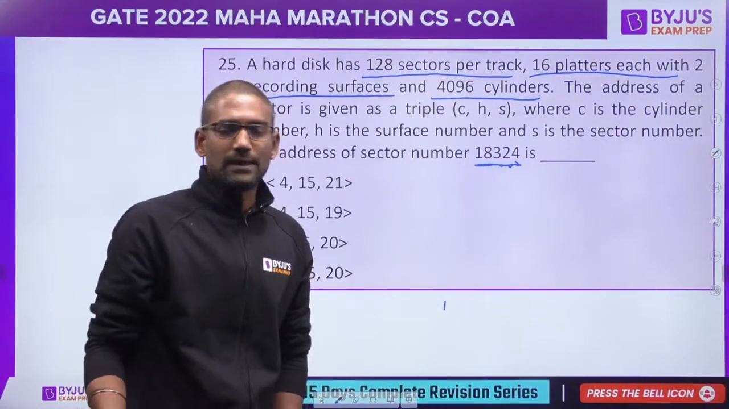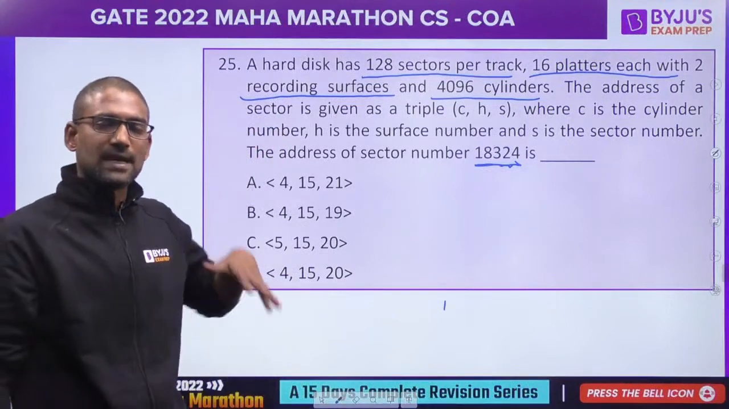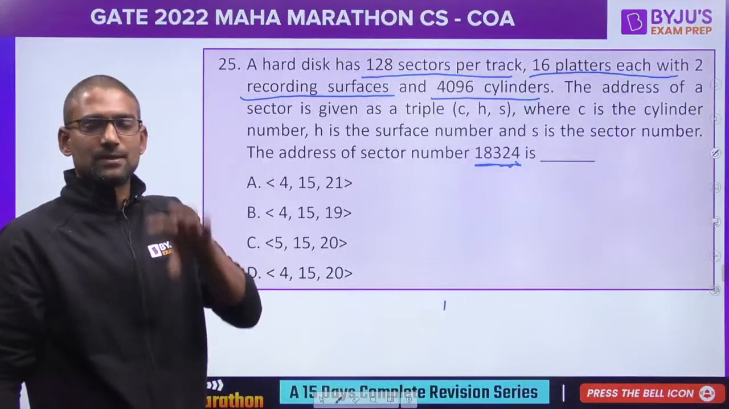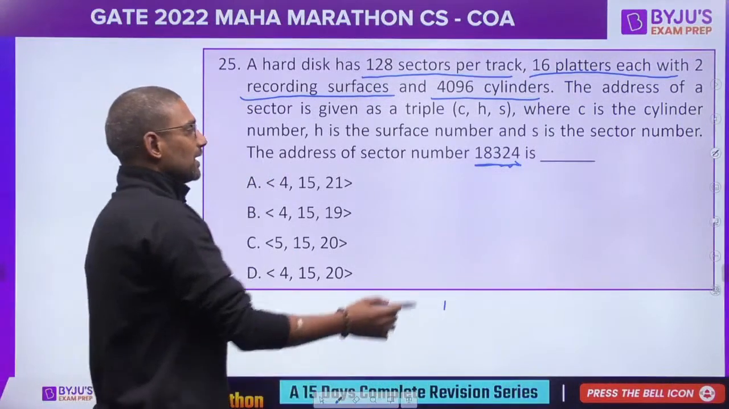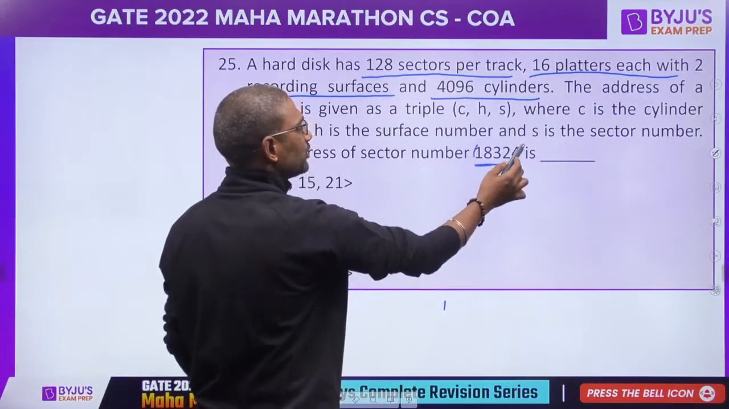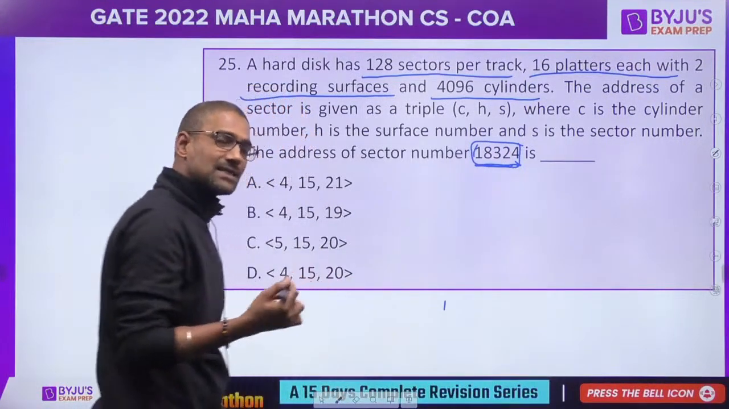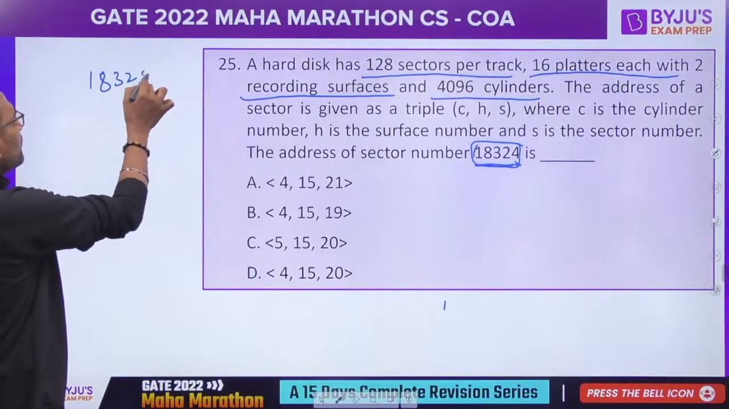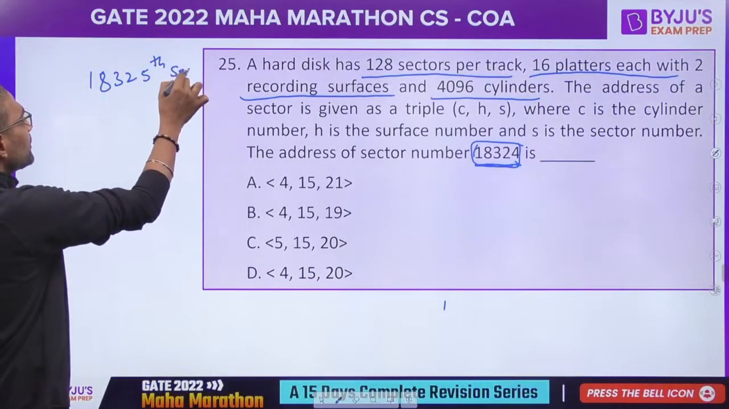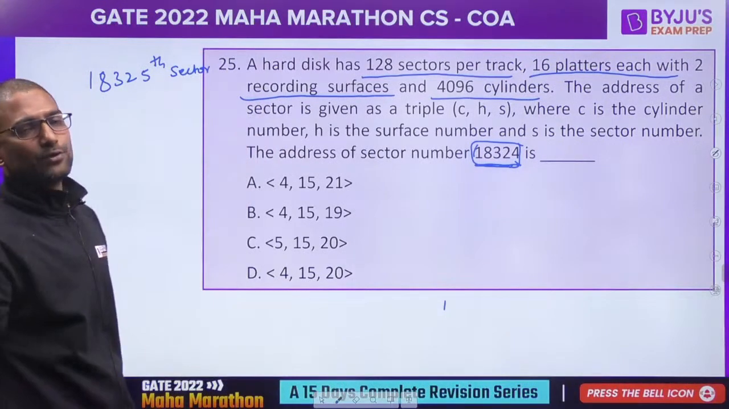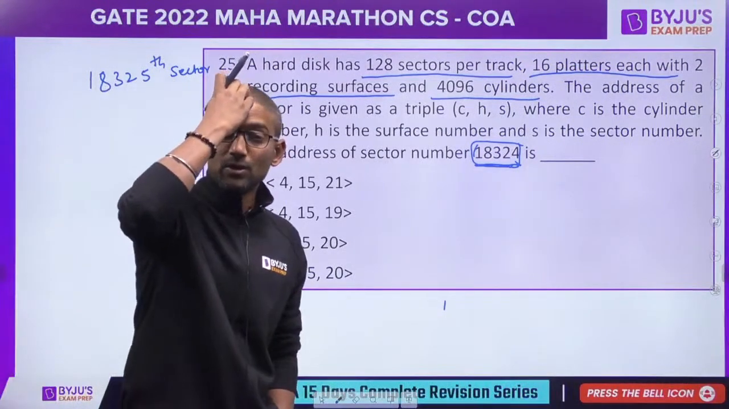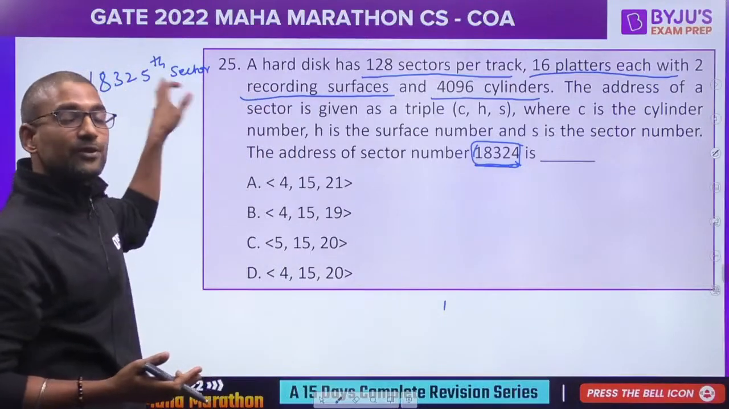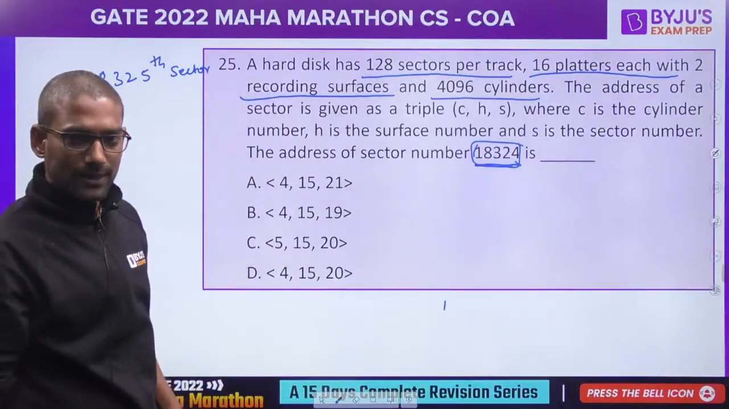So how do you get the standard value? I mean, in the standard way, how you get the CHS? Quickly I will explain. Please listen carefully. We are having the sector number 18324. That means which sector will have this number? 18325th sector will have this number 18324, because the numbering starts with 0. When you take the count, this would be 18325th sector, right?